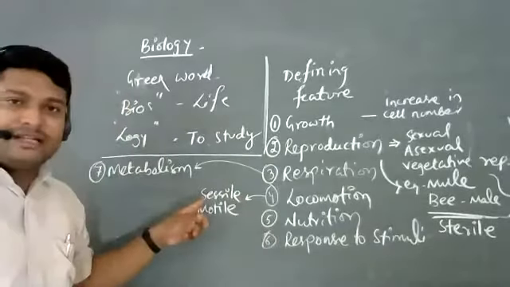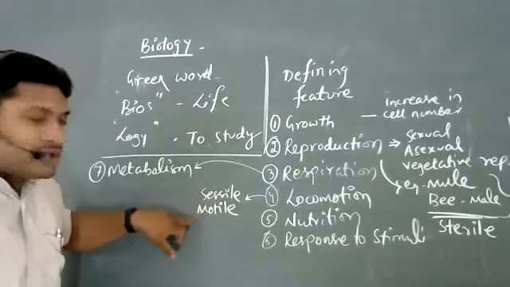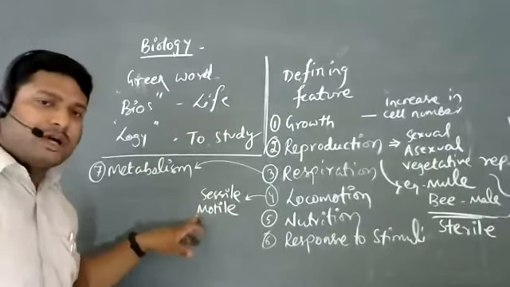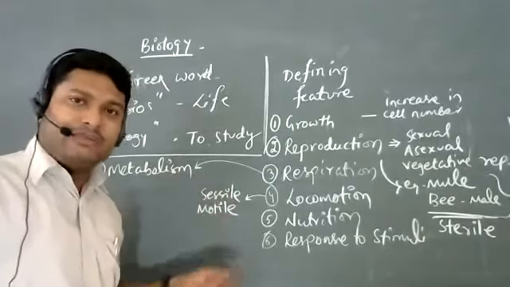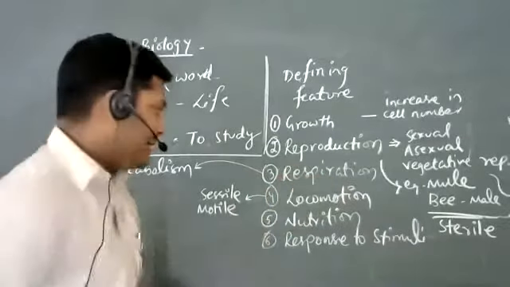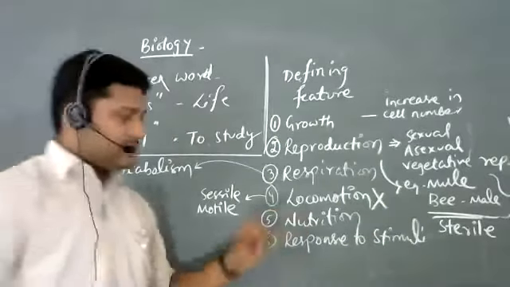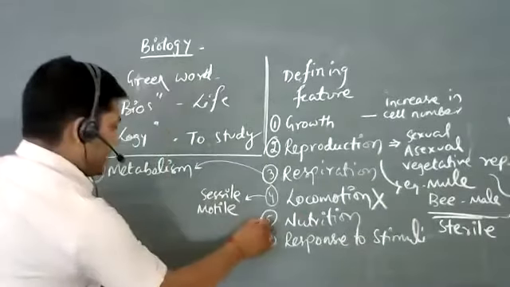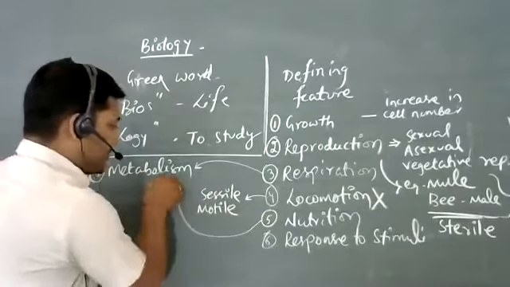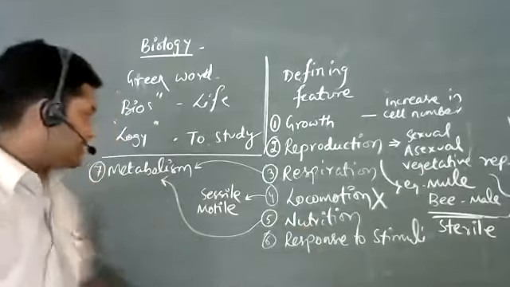Right, sessile means these organisms cannot move, and motile means the organism can move. So we have both sessile and motile organisms. Again, that is not going to be an important point in our discussion. Next, nutrition. Again, we'll talk about nutrition when we talk about metabolism. Response to stimuli, we'll come back to this.